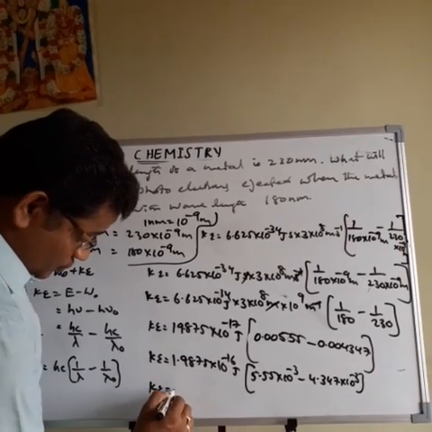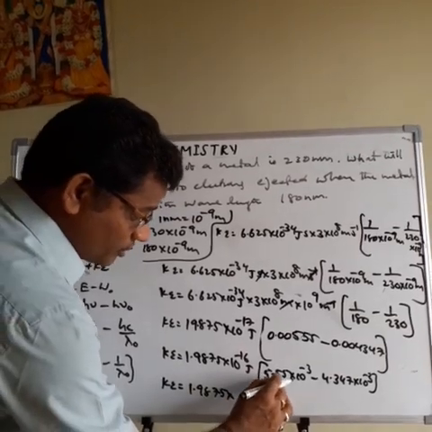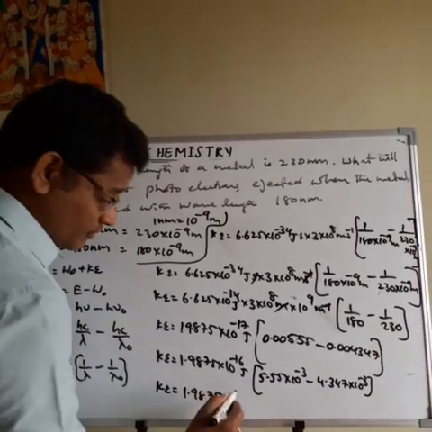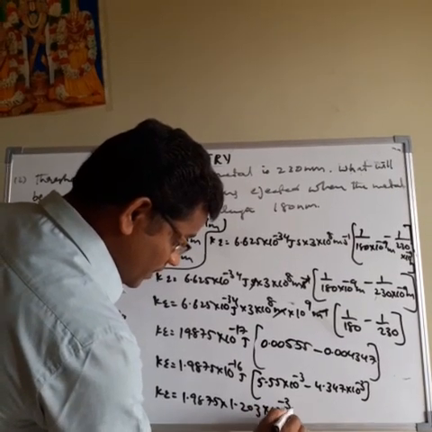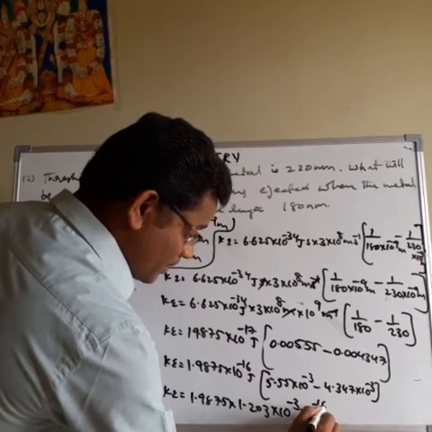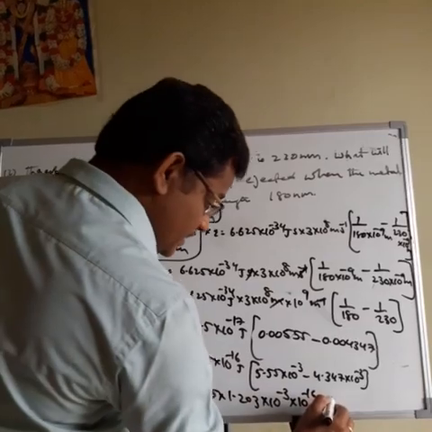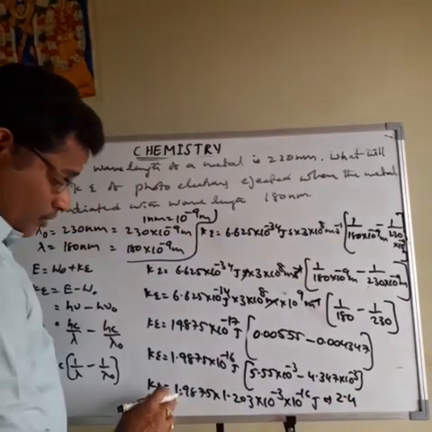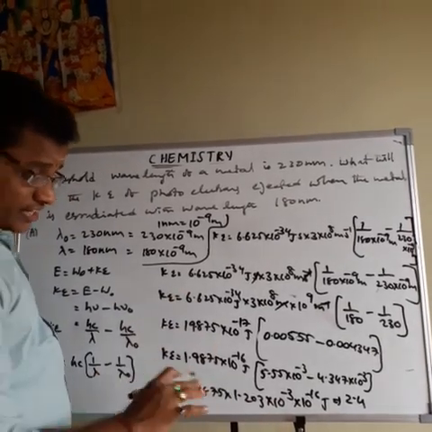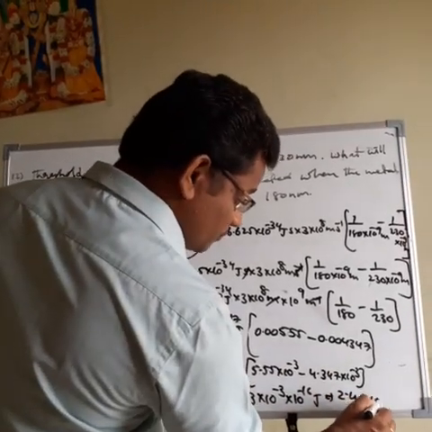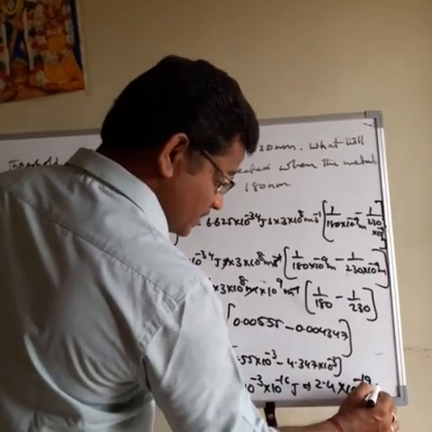Then KE is equal to 1.9875 into (5.55 minus 4.347), whose value is 1.203, into 10 power minus 3 into 10 power minus 16 joule. Multiplying, 1.9875 into 1.203 is 2.39, or approximately 2.4, into 10 power minus 19 joule.